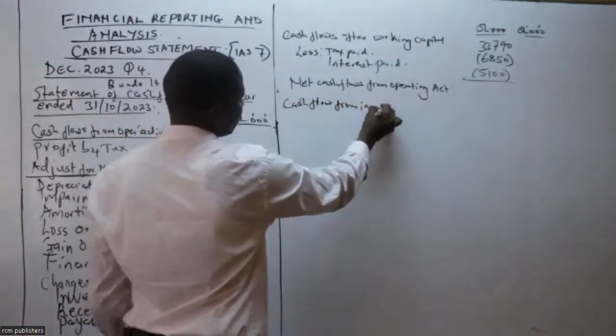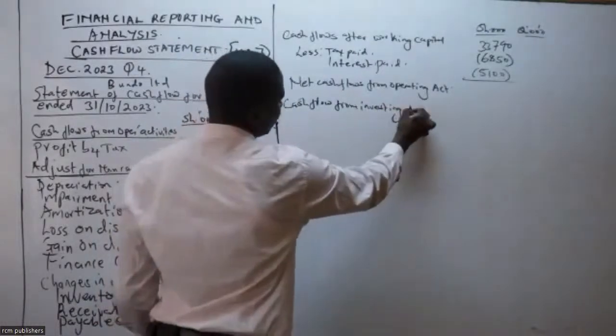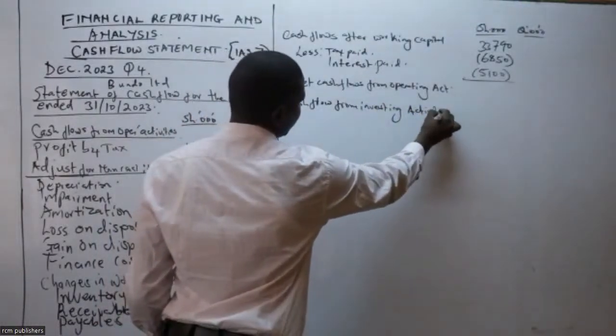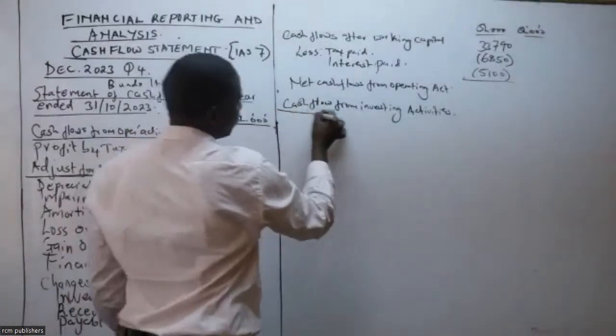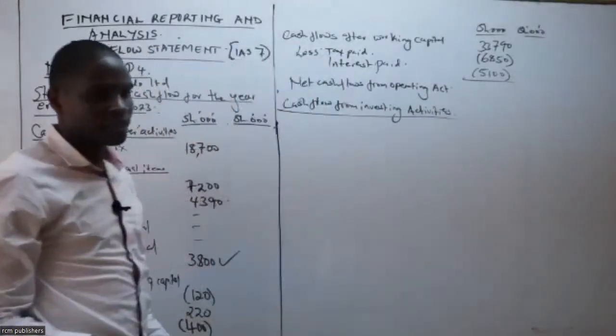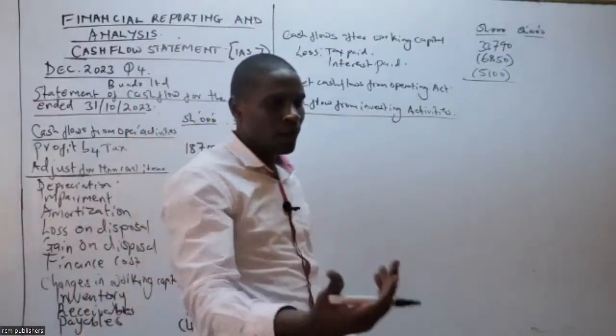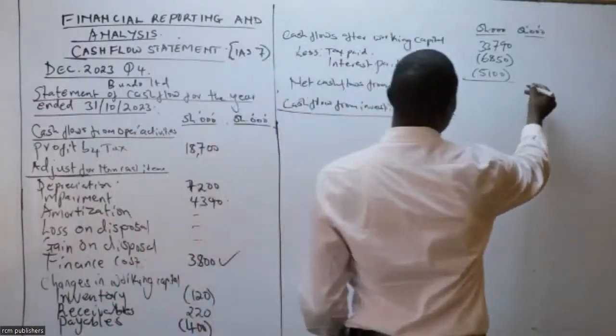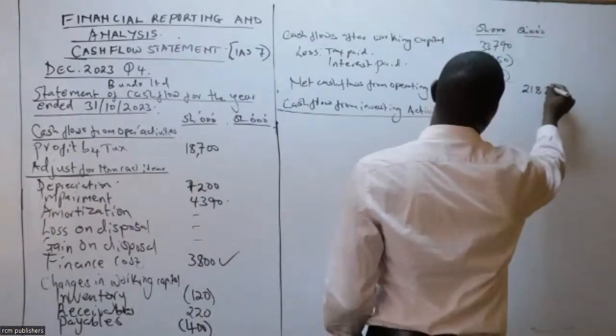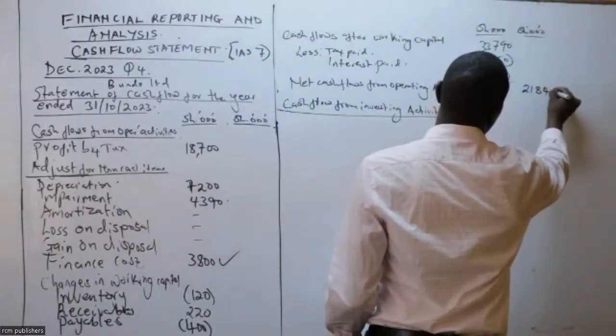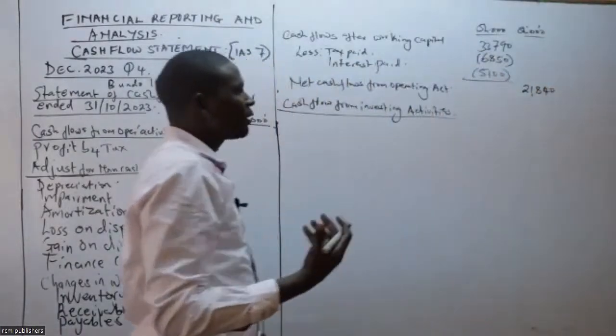investing activities. Cash flow from investing activities, and I told you that we get that from what? The non-current asset 21,840. People are getting 21,840. Asante. And it's a positive.